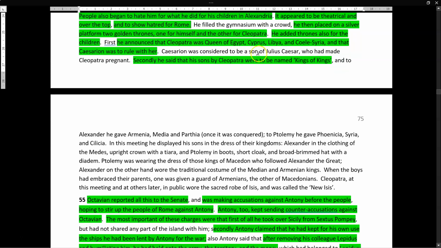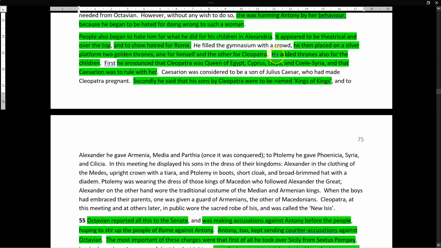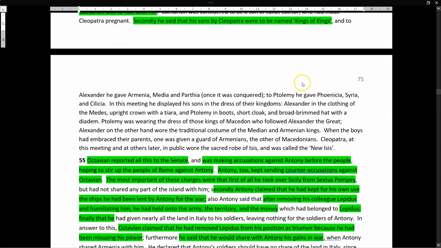And we can see some examples where you think, what on earth were you thinking, mate? So he has some golden thrones, one for himself and one for Cleopatra. He then has thrones added for his kids. He announces that Cleopatra is Queen of Egypt, Cyprus, Libya, part of Syria, and Caesarion was to rule with her. So Caesarion is the son that she'd most likely had with Julius Caesar. He also said that his sons by Cleopatra would be called King of Kings.